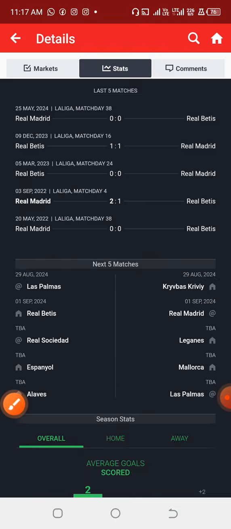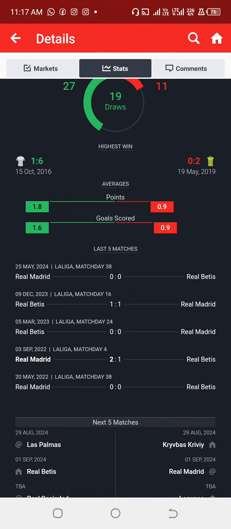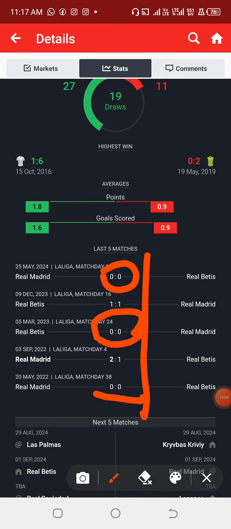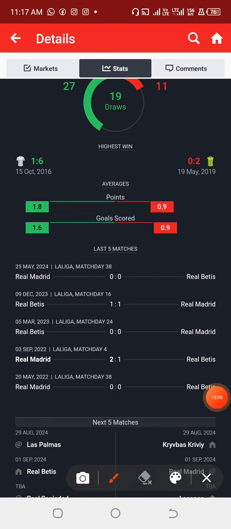And while playing against each other, unfortunately, so many times they always played 0-0 sometimes. So guys, be careful. Sometimes most of their games always end up in a draw. And if Real Madrid are going to even win, it can be a slight winning. So guys, let's keep these games.